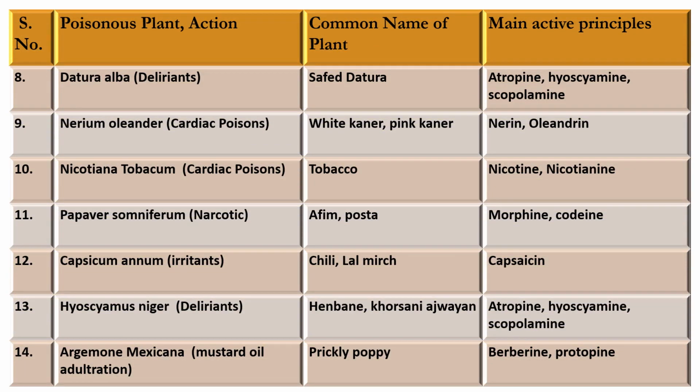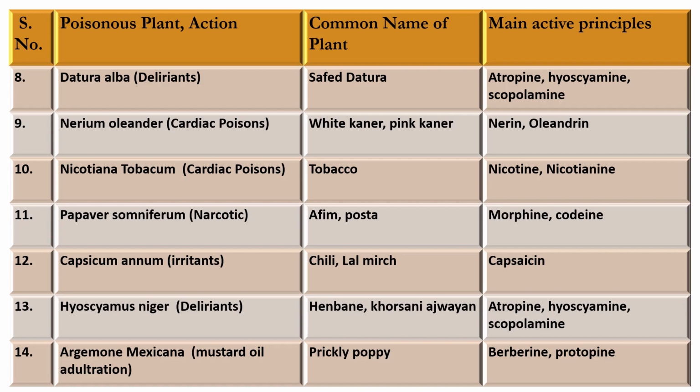Our next plant is Datura alba, commonly known as Safed Datura. Its active principle is atropine, hyoscyamine, scopolamine. Next plant is Nerium oleander, cardiac in action, commonly known as white oleander or pink oleander, and main active principle is neriin and oleandrin. Next plant is Nicotiana tabacum, tambaku, cardiac in action. In English, it is known as tobacco. Main active principle is nicotine, nicotianine.